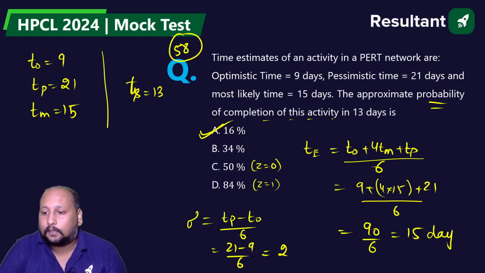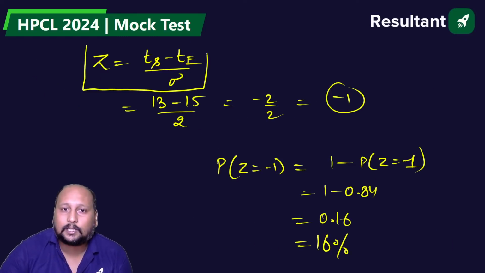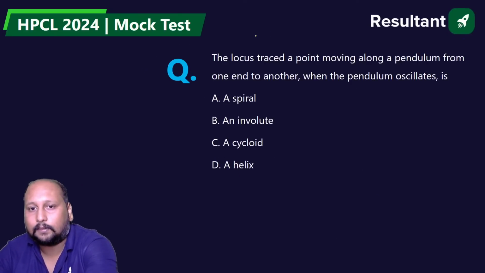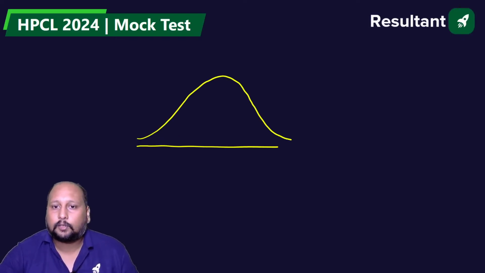Why is it TS minus TE, scheduled time minus estimated completion time? Even if you're not able to remember, let me tell you a simple technique. We know the normal distribution curve, right?